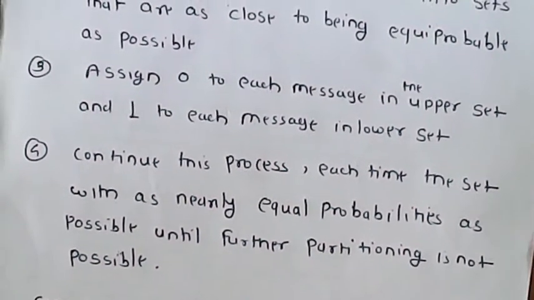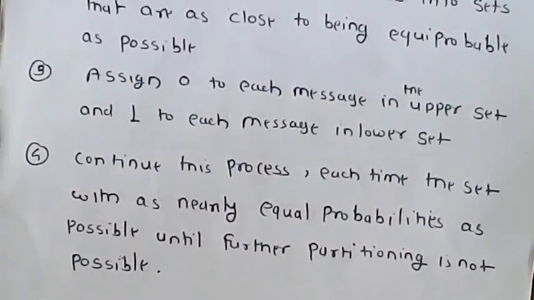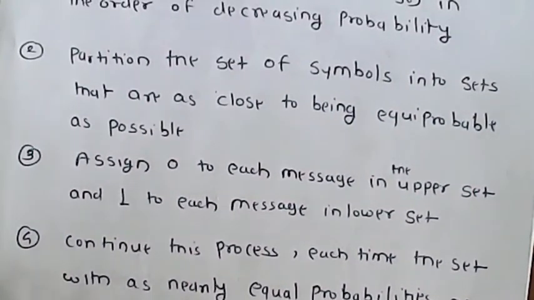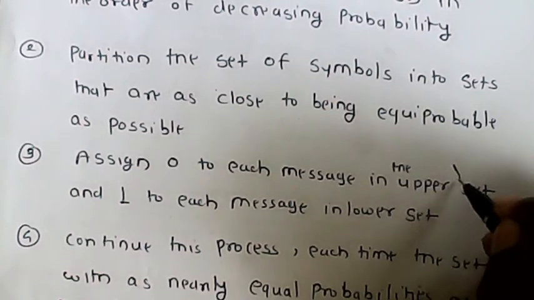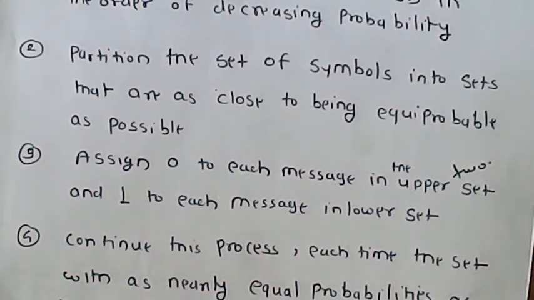So in this algorithm, we make the list of probabilities in decreasing order, then partition the set into two sets that are closely equiprobable.